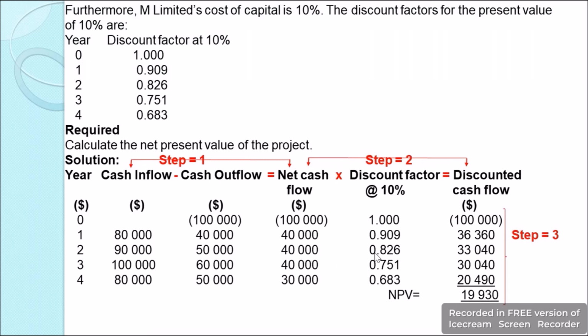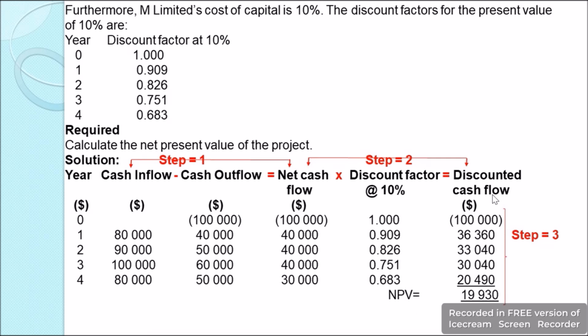The discounting factor at 10% was given as 0.826. So when we multiply this, we get the value as $33,040. And in year 3, we have the net cash flows again as $40,000, and when we multiply it with the discounting factor for year 3, given as 0.751, we get the discounted cash flow as $30,040. In year 4, we have the net cash flow of $30,000. The discounted factor at 10% is 0.683. So when we multiply this, we get the value as $20,490. So that will be our second step.